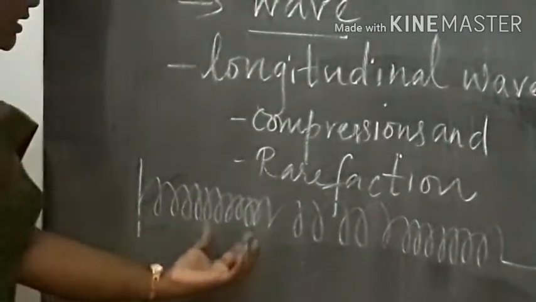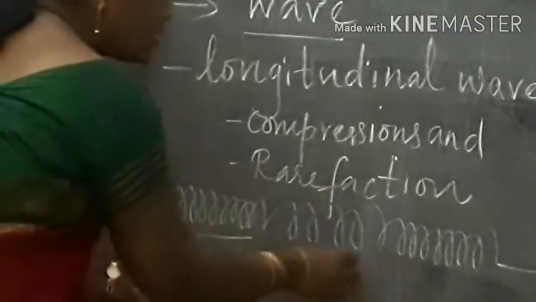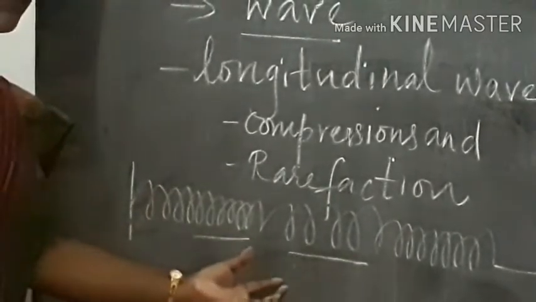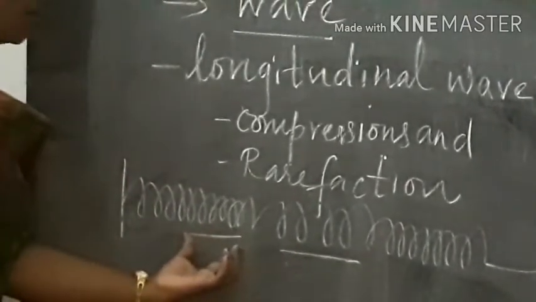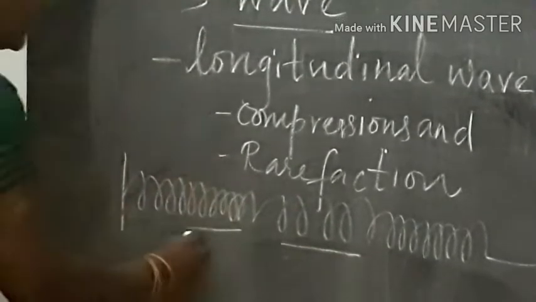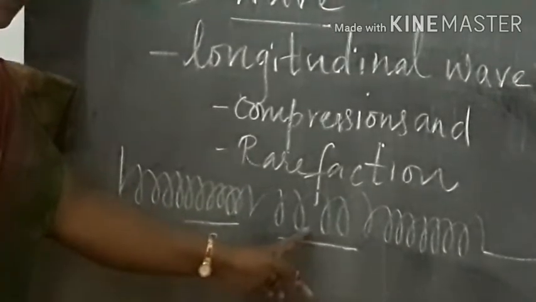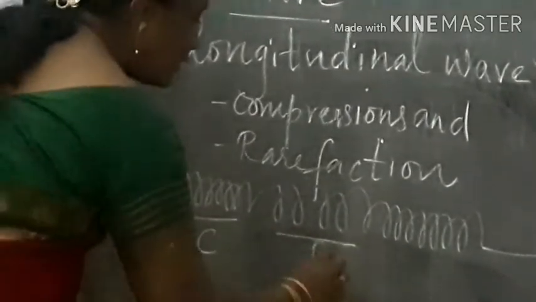So the place where the turns are very close is called the compression, and the place where the turns are apart is called the rarefaction.